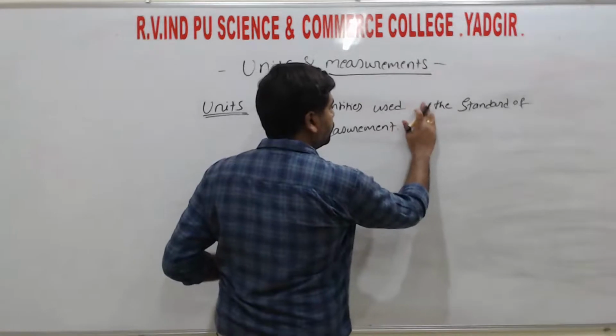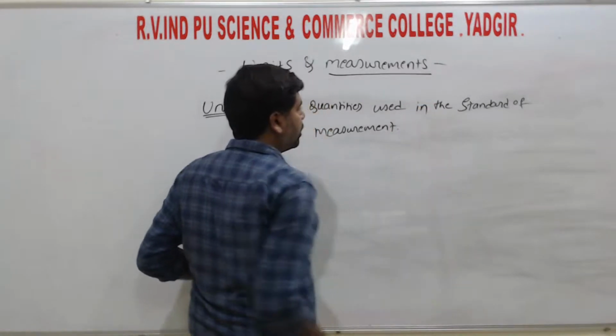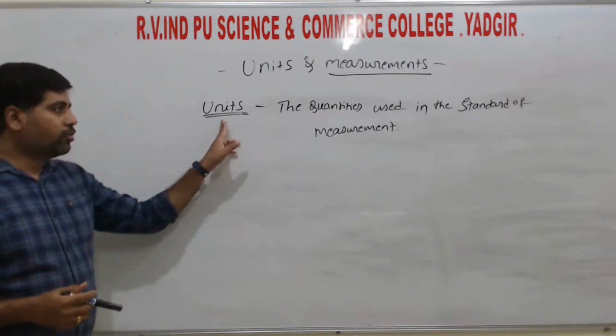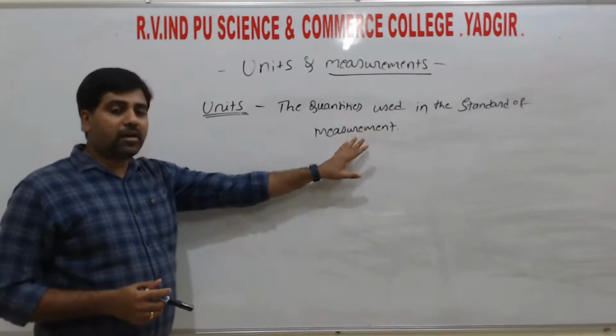This is used in the standard of measurement. So this one we call as units. So what are units? The quantities used in the standard of measurement.